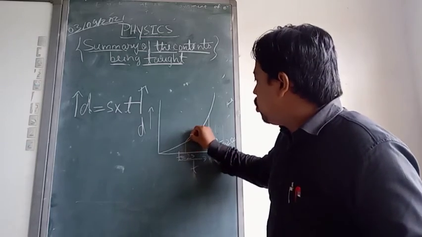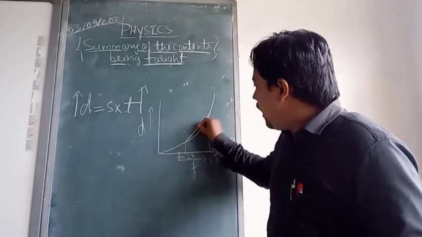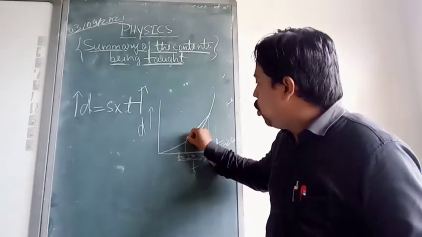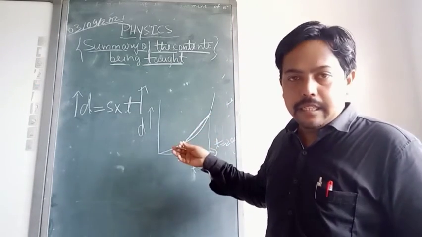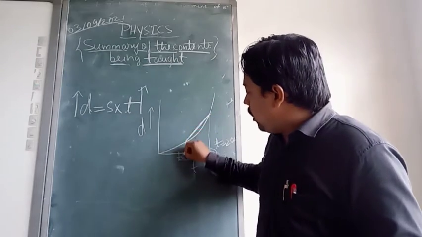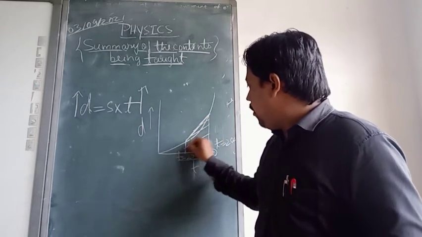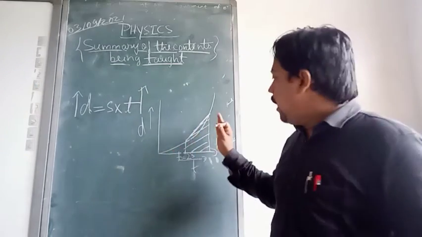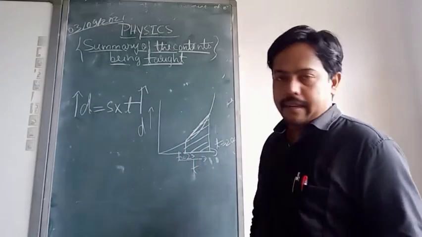Now we are getting the line like this, as earlier. For velocity, the slope of this line only gave us the velocity in the earlier case. But now for t equals 2 seconds, this entire area has been confined, and it pretends to lie on this line.